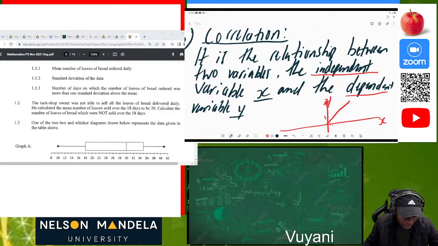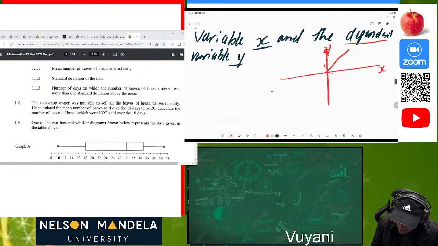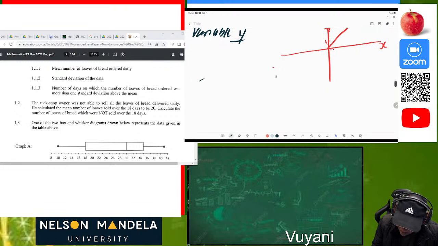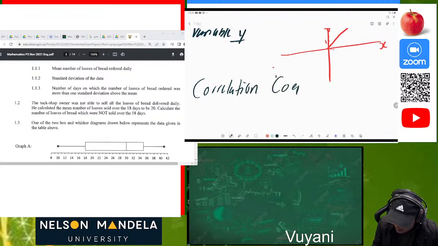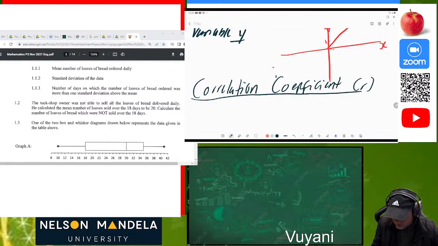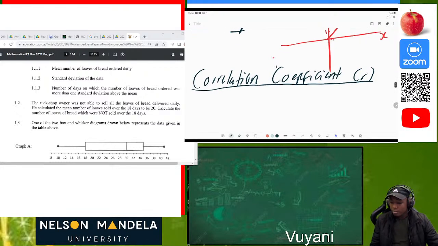Okay, now what is also important is to understand that after we are done with correlation, we must understand the terminology that we call the correlation coefficient, and it is illustrated by R. This is important. The correlation is so important. Okay, so how is this important?